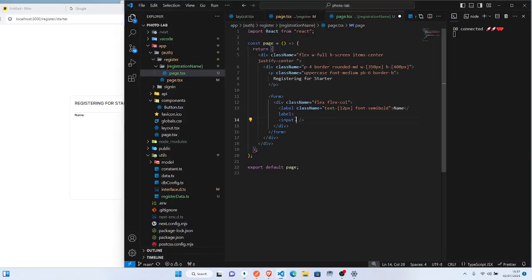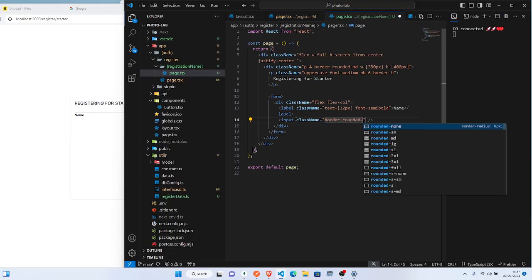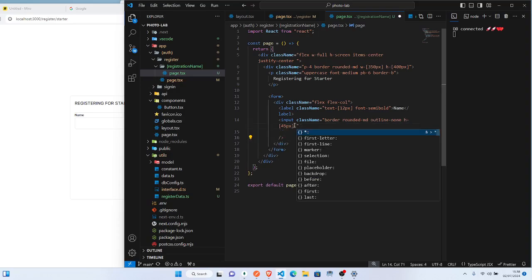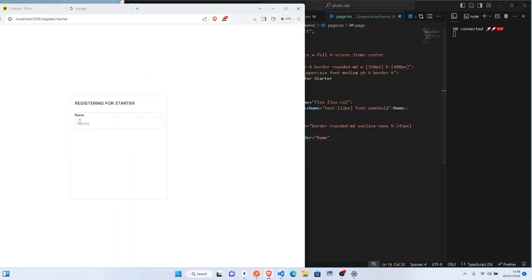Now for the input, we'll do class name. Make I give am border, make I give am rounded MD, and what I give am again? So make I say outline none, and height make it be 45px. I feel say now what we need is that. Okay, so we need px of 2. So placeholder, we'll say name. So if we save this, we get this. But I don't like the fact say they touch here.